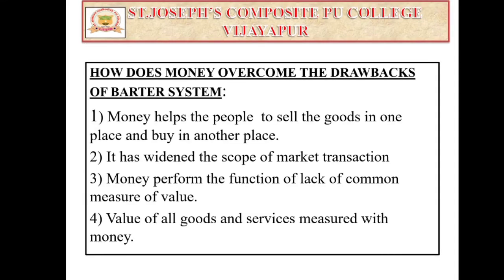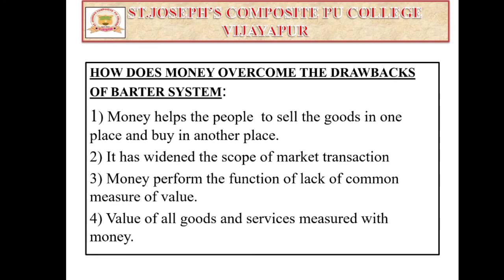Now let's discuss how money overcomes the drawbacks of the barter system. As you know, this question also carries 4 marks. How does money overcome the drawbacks of a barter system? First one, money helps people to sell goods in one place and buy in another place.